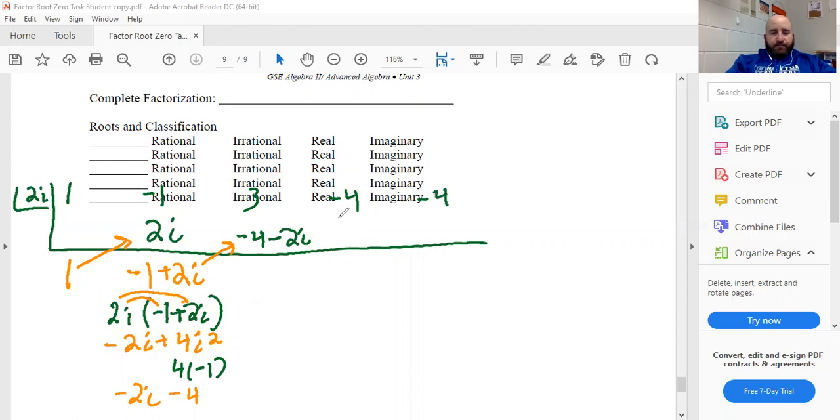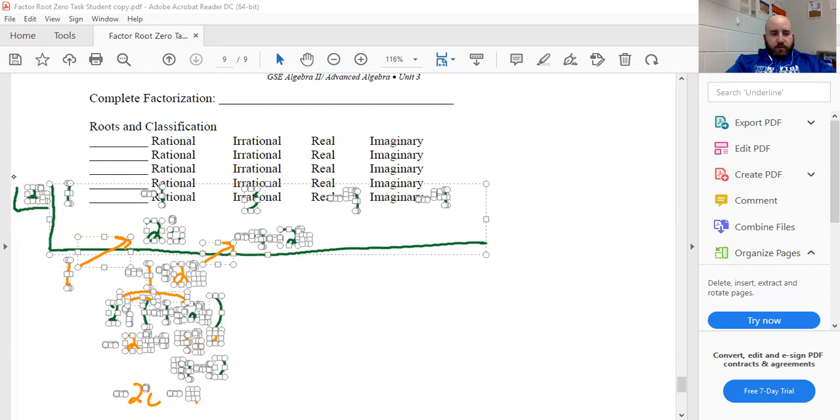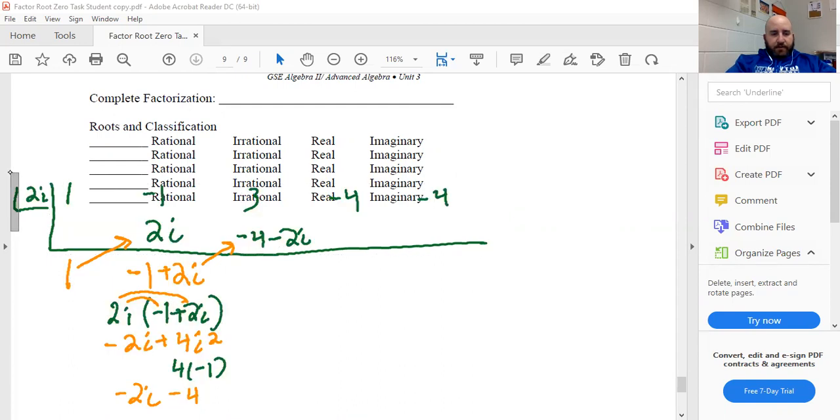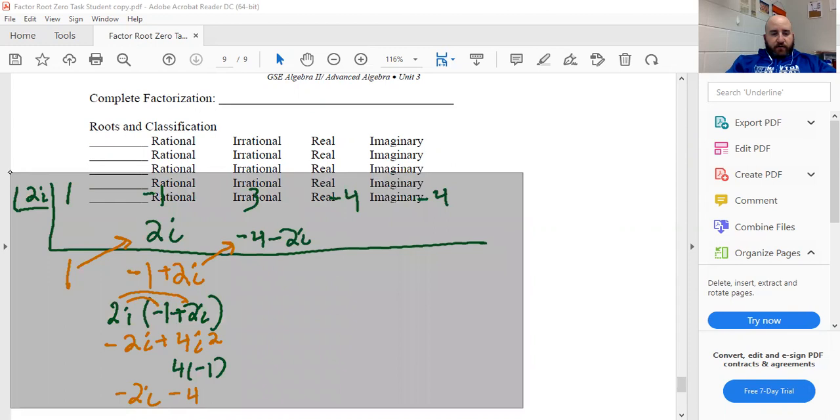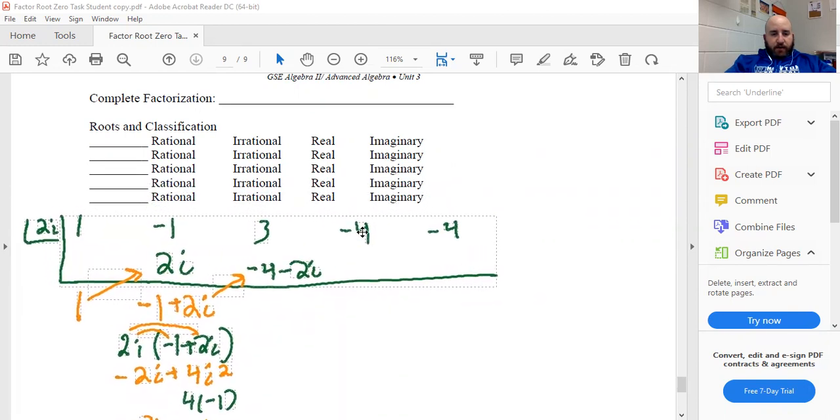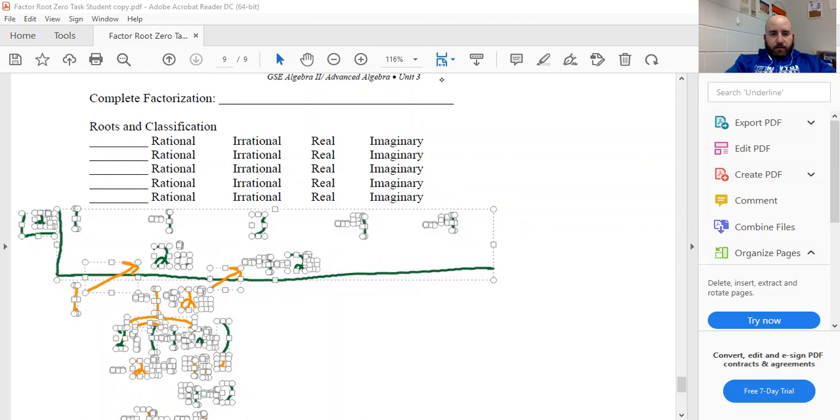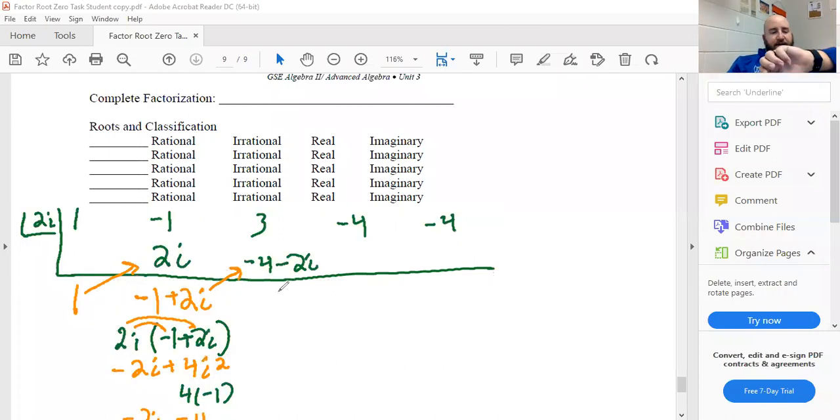All right, so again, let me see if I can move this. It's not capturing the window or the box for 2i. There we go. All right. So I'm just gonna have to slide it up and down, I guess.